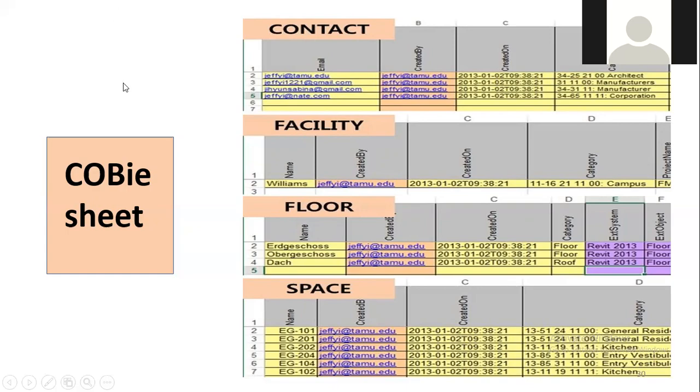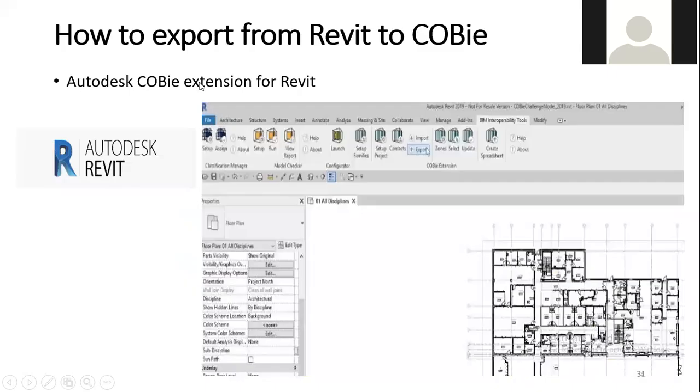The asset information can be extracted like this. Next, how will you extract it? I'll give you an example: in Autodesk Revit software, it is possible to export and import COBie files. So how will you export COBie data from a Revit model?